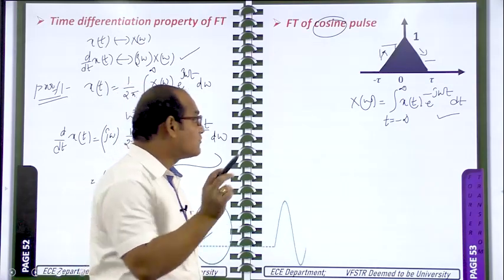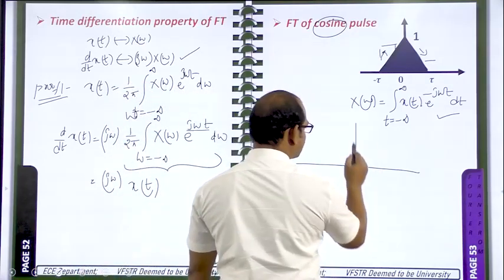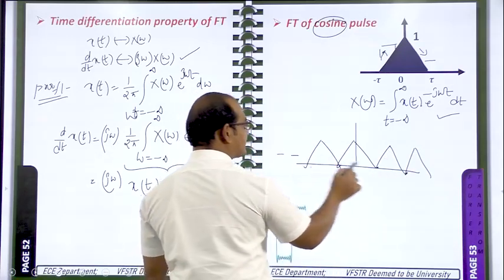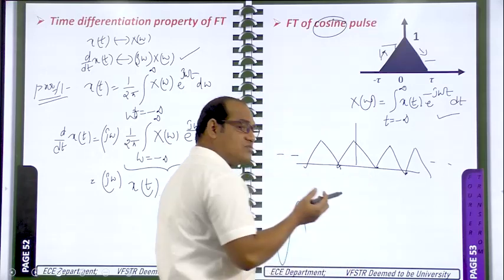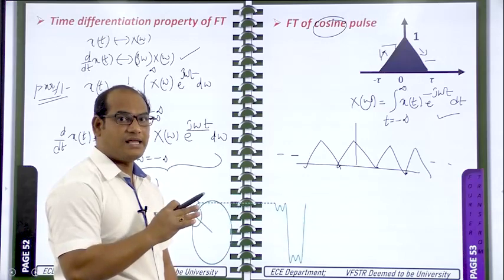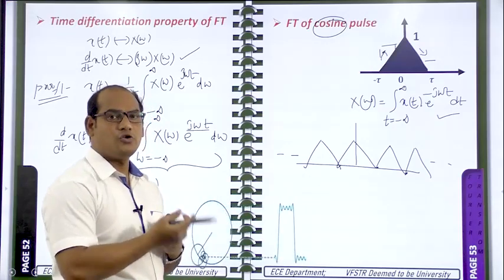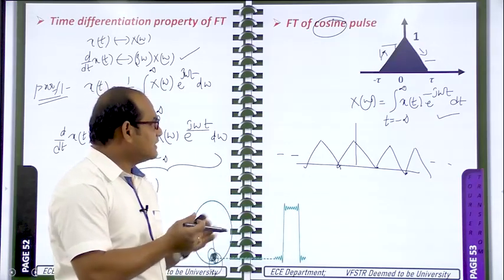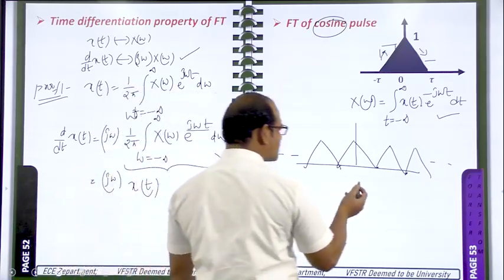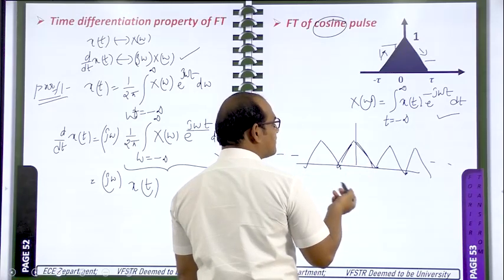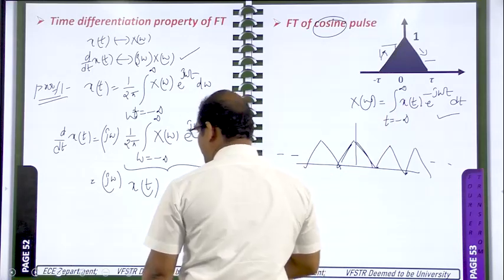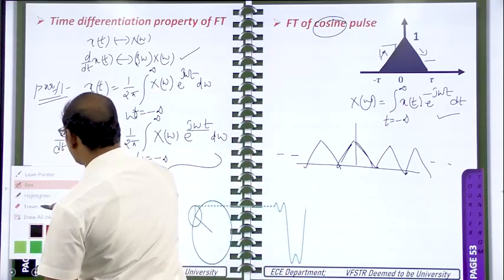In the case of Fourier series, we have done problems like this, which are applicable for periodic signals. For the triangle signal we took, at that time also we used the time differentiation property only. Observe what common things we are applying in Fourier series and Fourier transform. Then all the problems will be easy and the subject will also be simple. Here a triangle is there, and we applied the time differentiation property two times. Here also a triangle is there, so you can apply the time differentiation property. And the properties are also similar.